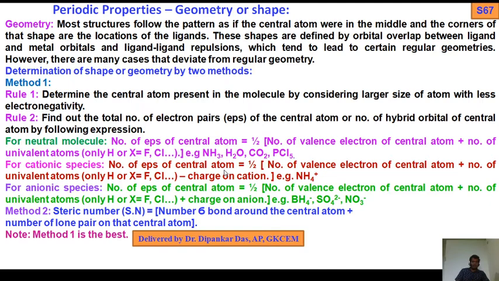If you get the number of EPs, then you can find out the hybridization, then you find out how many bond pairs, how many lone pairs, and then you can find out the actual shape, whether regular structure or distorted structure.